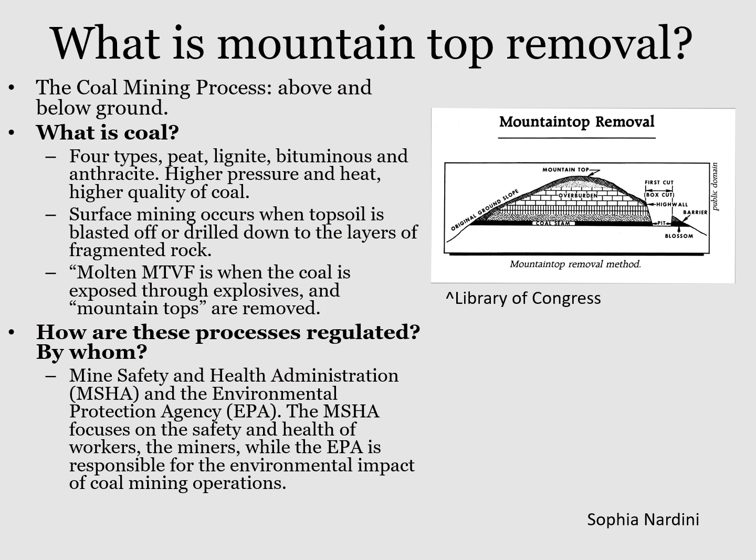What is mountaintop removal? The coal mining process contains two processes, above and below ground. What is coal? There are four types of coal: peat, lignite, bituminous, and anthracite. Higher pressure and heat means a higher quality of coal.